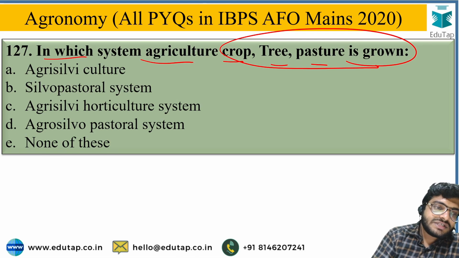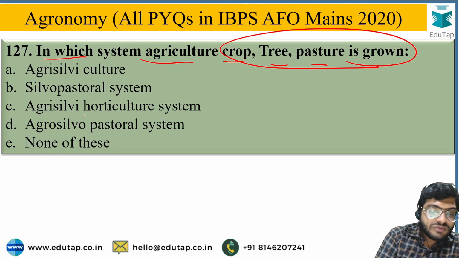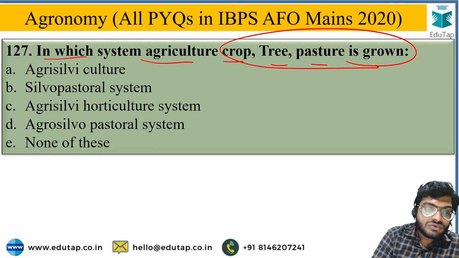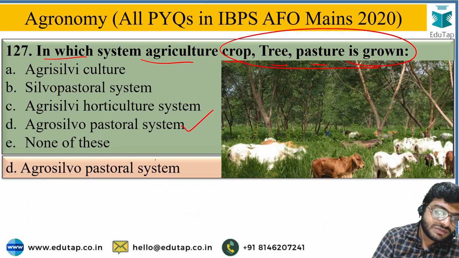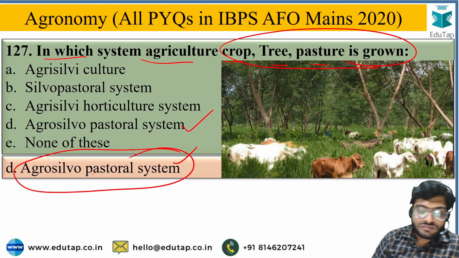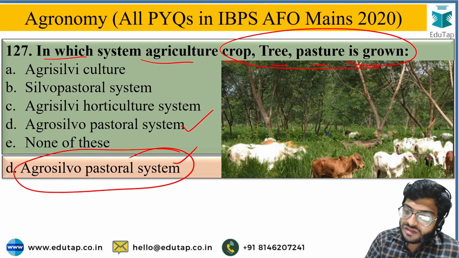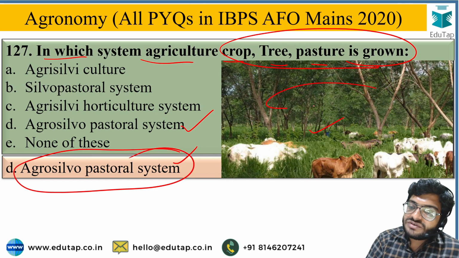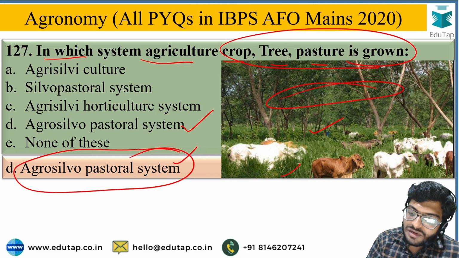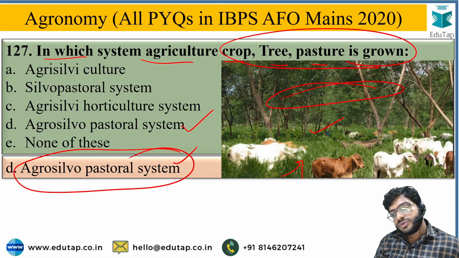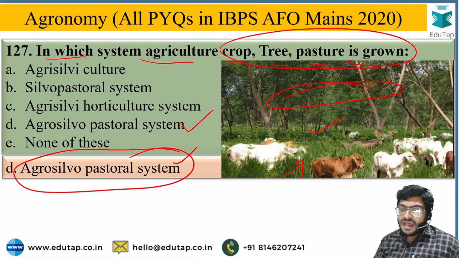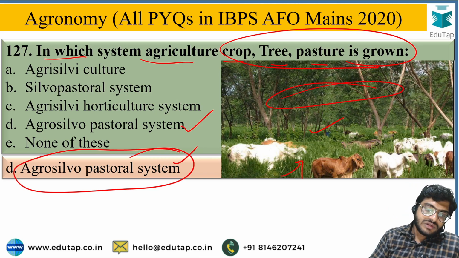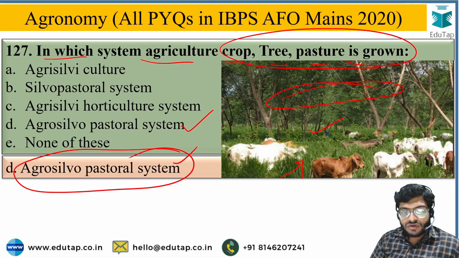And the options are agri-silviculture, silvo-pastoral system, agro-silvo-horticultural system, agro-silvo-pastoral system, or none of this. And the correct answer is option D, that is agro-silvo-pastoral system, in which the crop is grown as well as trees are grown as well as pasture is also grown for grazing the animals in agro-silvo-pastoral system of cropping.